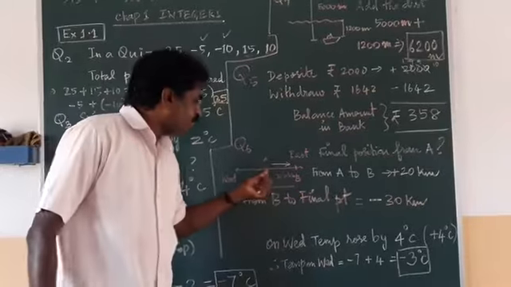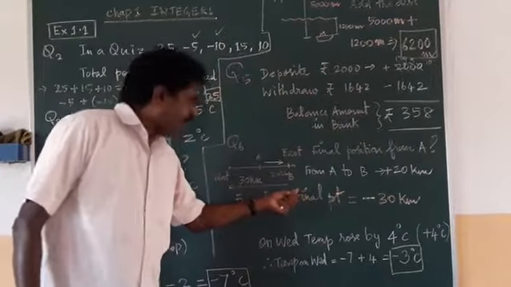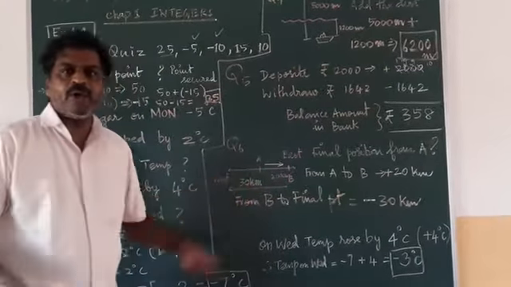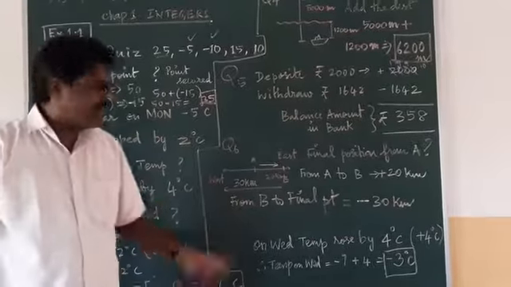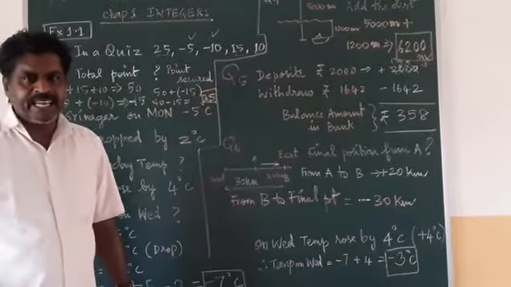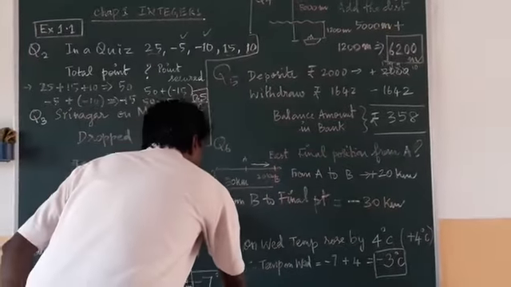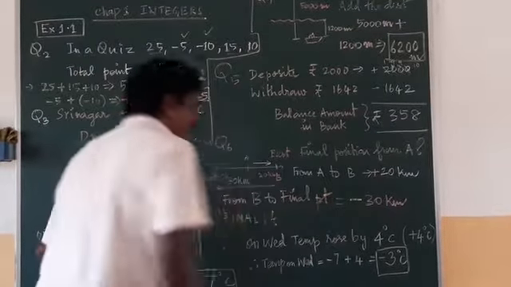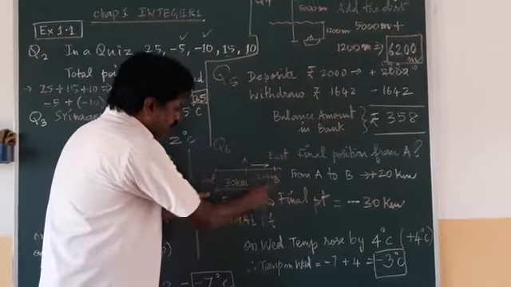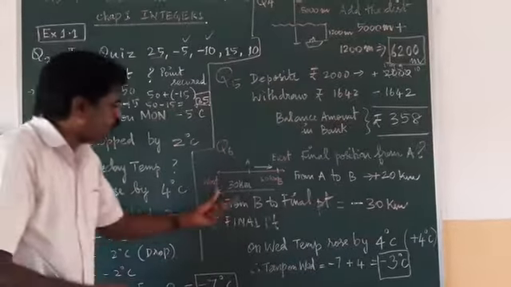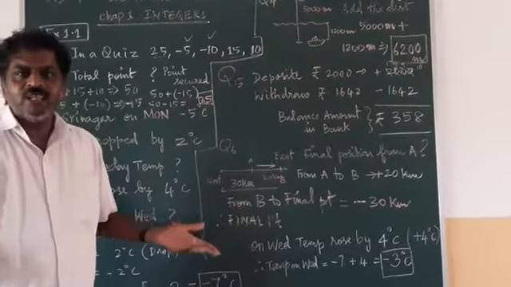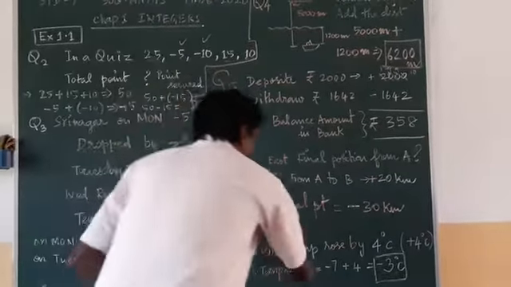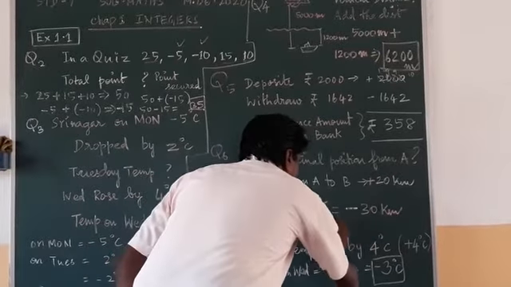So what is your question? They are asking, when he goes from A to B 20 kilometer and B to the final point 30 kilometer, what is the final position from A? Final position from A point is how much? They are asking. Therefore, for the final point, what you have to do? You have to add the distances. See, this is positive, this is negative. You have to add both. So add both. Minus 30 plus 20.